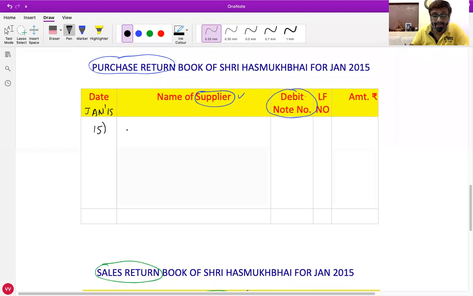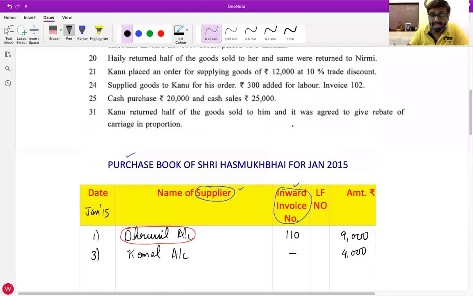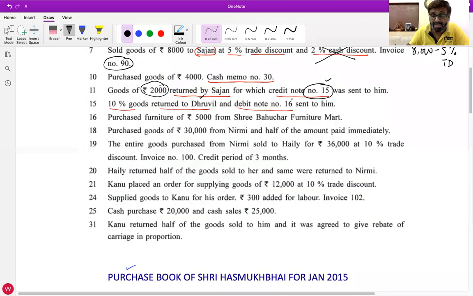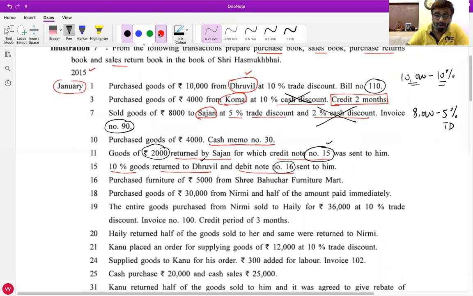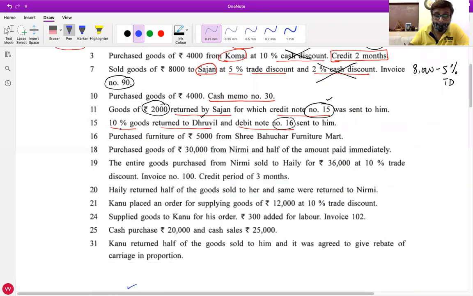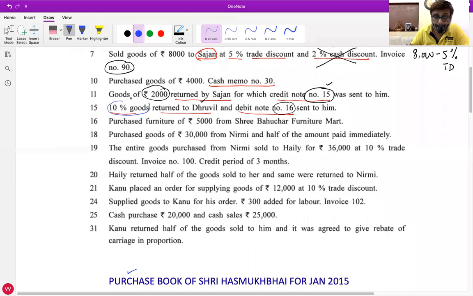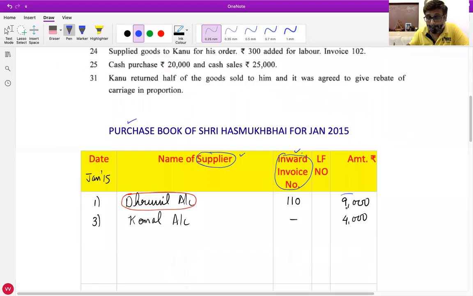Name of supplier? Dhruvil account. Debit note number? 16. It is clearly given in the question. Debit note number 16 was sent to him. An amount? 900. How do you get that? Sir, first he purchased goods of 9000, so 10% goods were returned. So 900. Correct.